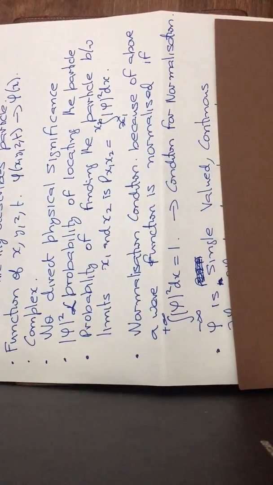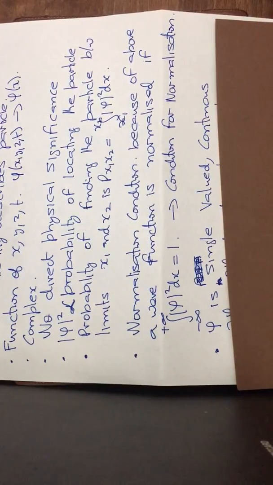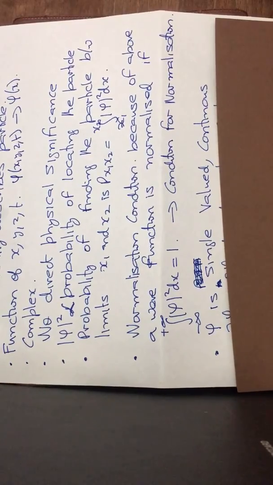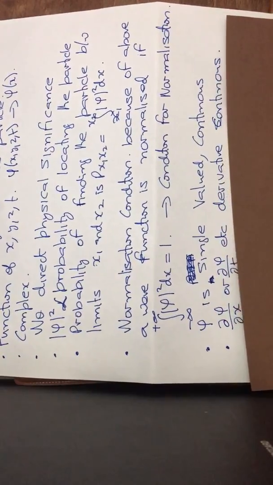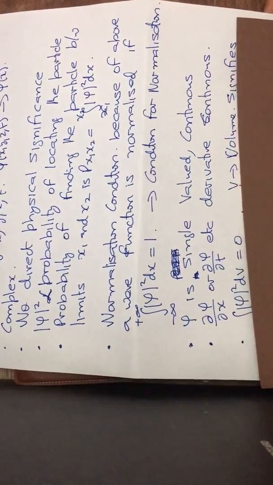Okay. So among the properties of psi, one is that it has to be single valued. It is a continuous function, and the derivative of the psi function is also a continuous function.